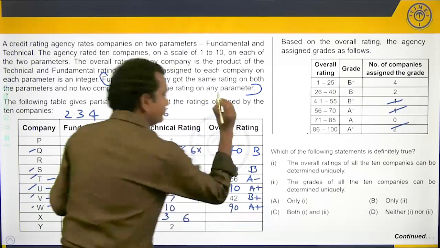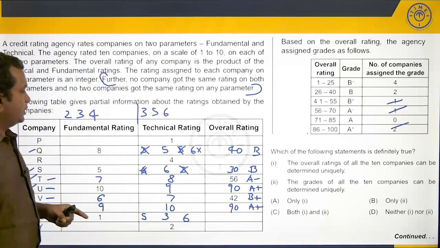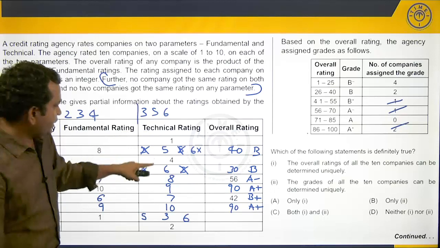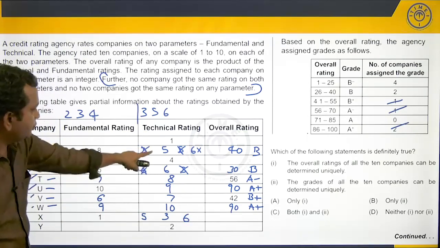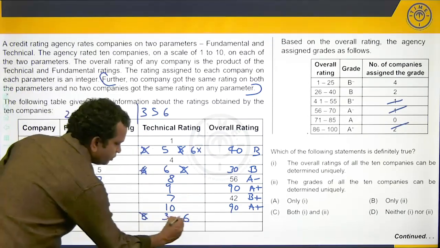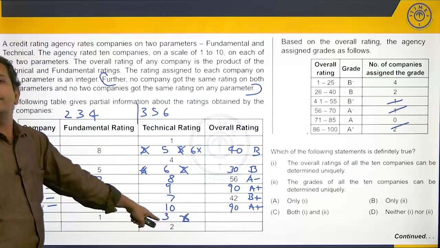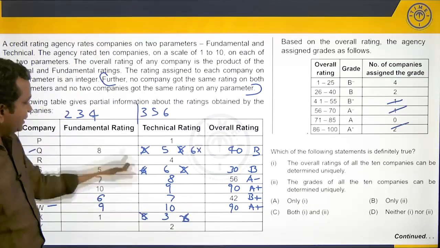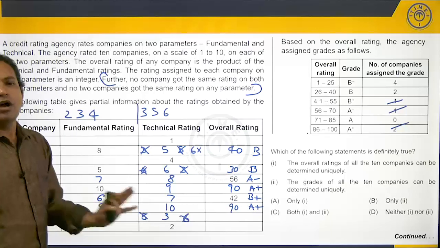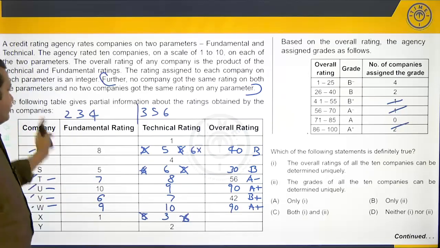So, now we know the 1, 5. Because we have used 5 and 6 here, we can cross out the 5 here and 6 here and fix the value 3 here, which means the technical rating is fixed for all the companies. Now, let's look at the fundamental rating.